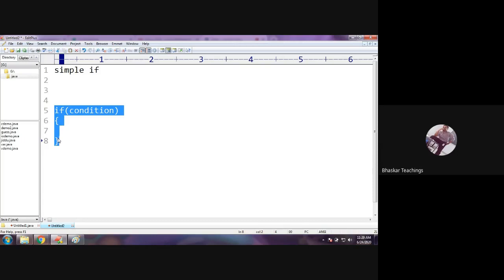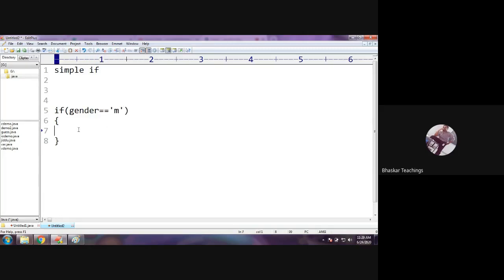Suppose you need to check whether the candidate is male or female. If he is male, you need to perform some set of operations. If female, you need to perform some other set of statements. So if we use simple if here, you will check whether gender equals male.